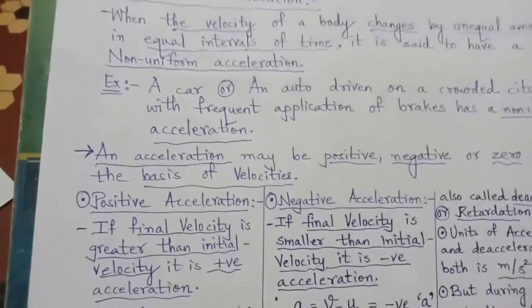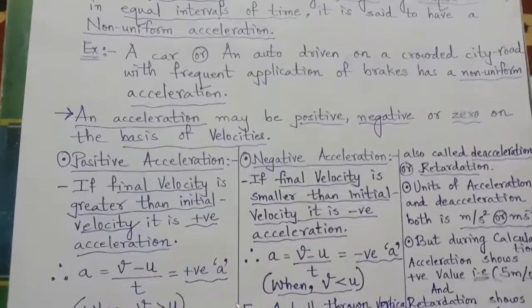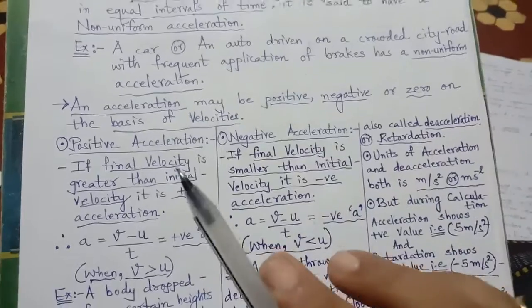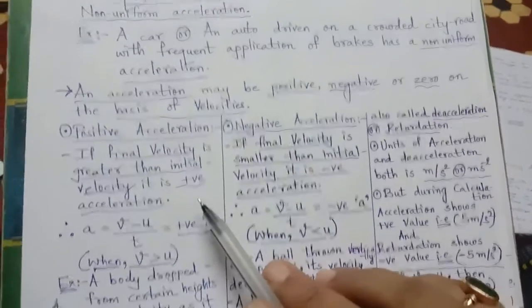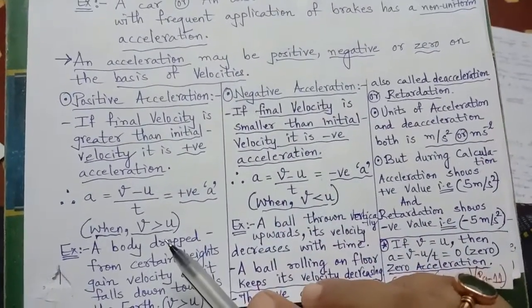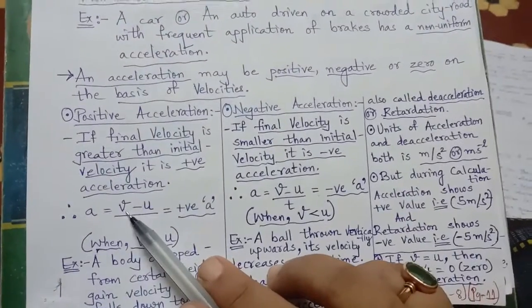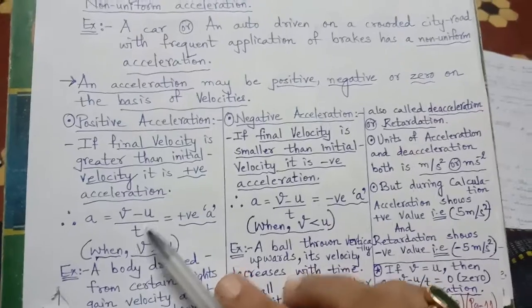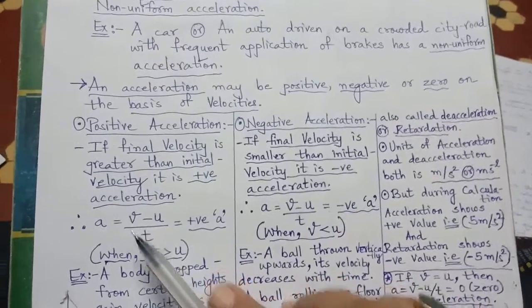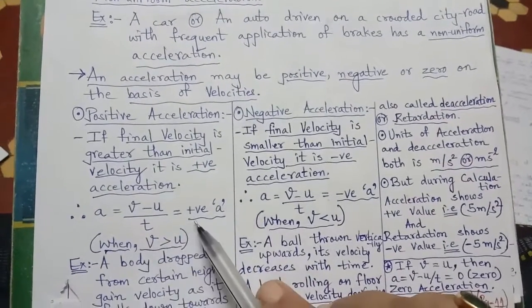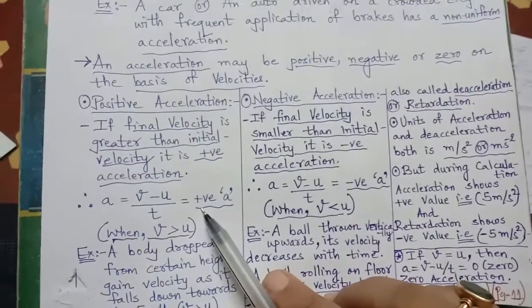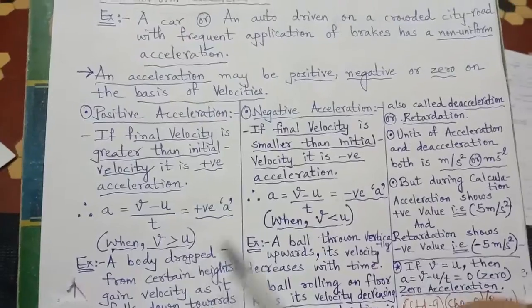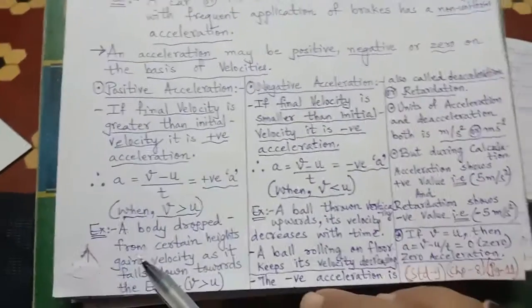What we can say here, see, positive acceleration: if the final velocity is greater than the initial velocity, then such acceleration is positive acceleration, because final v minus initial u divided by t. If v is greater, then definitely the value of acceleration will be positive. Greater minus smaller, so greater, so positive answer.